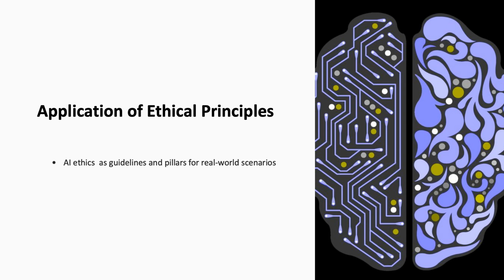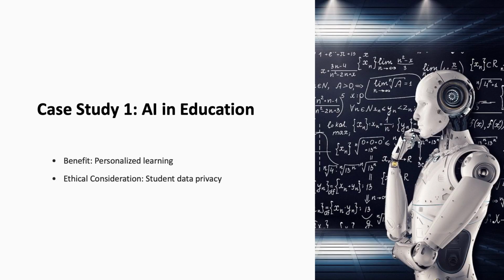This exploration will not only illustrate the principles in action, but also highlight the ethical dilemmas and considerations we must navigate in AI's advancement. First, AI in education has great potential to personalize learning by offering tailored educational experiences, adapting to each student's learning pace and style. While promising, this application raises privacy concerns, as it relies on collecting extensive data on students' behaviors and preferences. Balancing personalization benefits with the need to protect students' privacy exemplifies the ethical considerations at play, emphasizing the importance of consent and data protection measures.